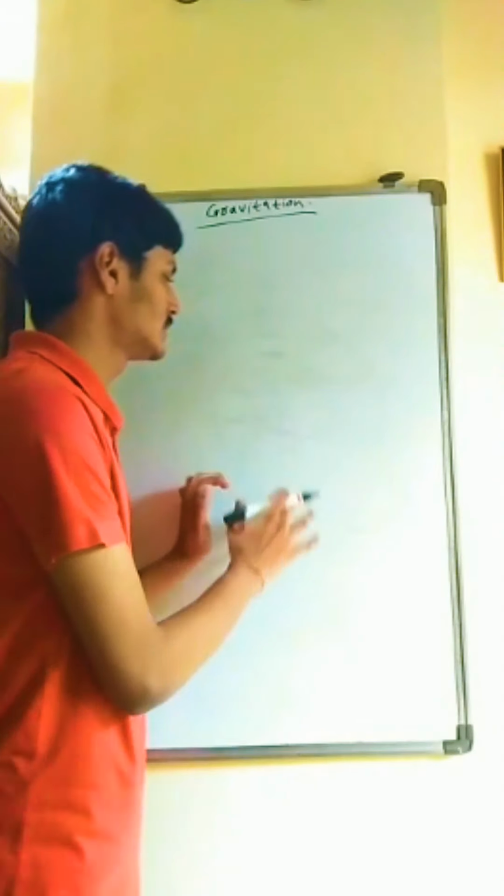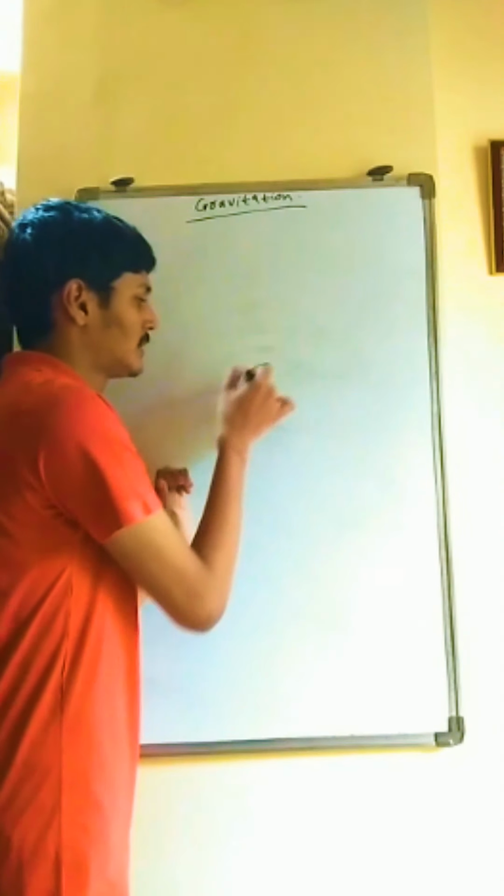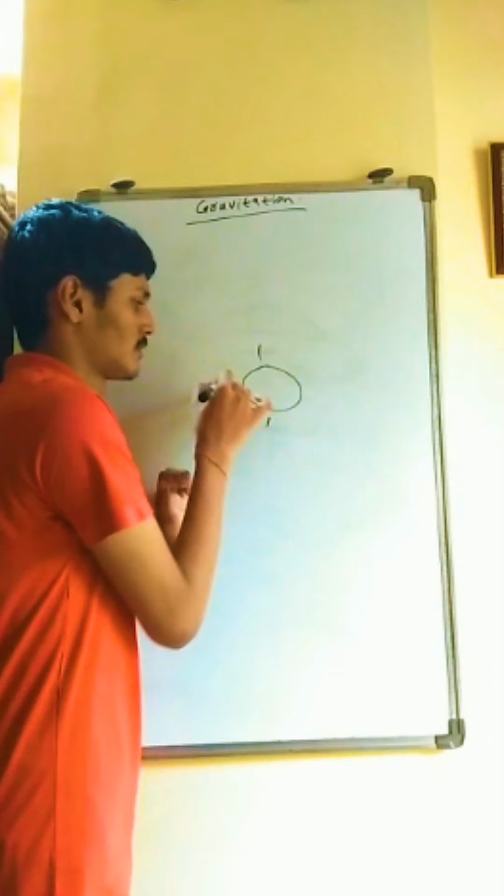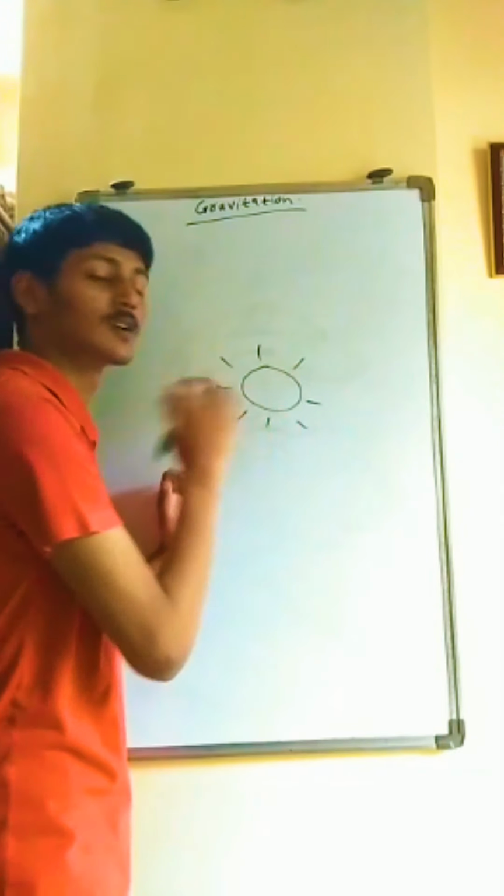Second law. First, let us see the statement. According to Kepler's second law, the line joining the planet and the sun sweeps equal area in equal intervals of time. Now this is a bit confusing. Let us see with the help of a diagram. For example, this is our sun. It is in the center. It is the focus.